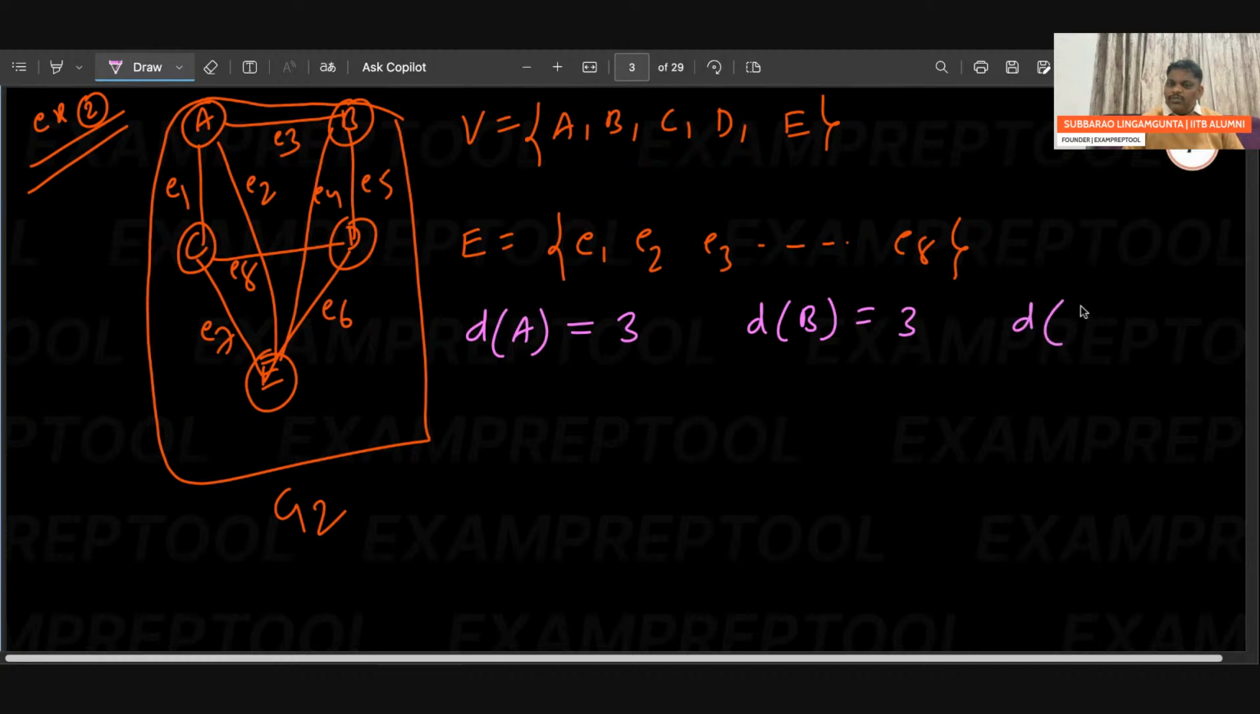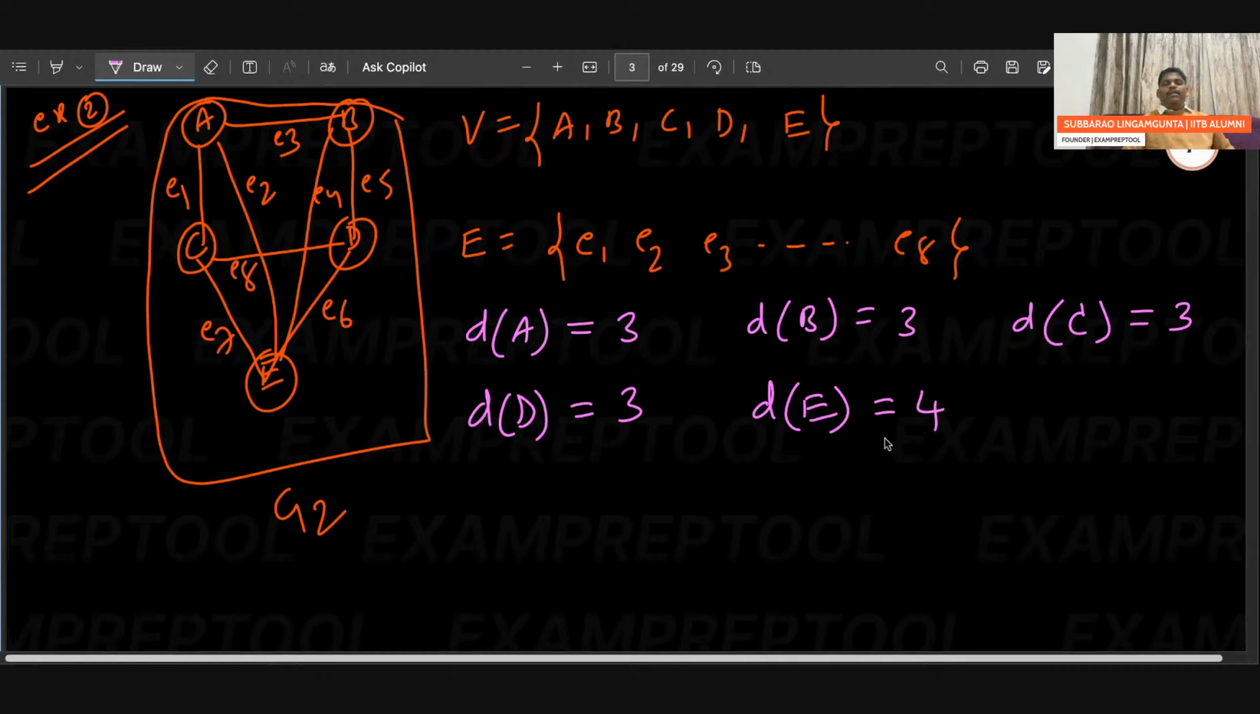Degree of C also check. So 3. Degree of D also check, I think 3. Degree of E also check. If you observe, 1, 2, 3, 4, so 4. Check if I have done anything wrong. A is 3, okay. B also 3, okay. C also 3, D also 3, but E is, I think, 4.